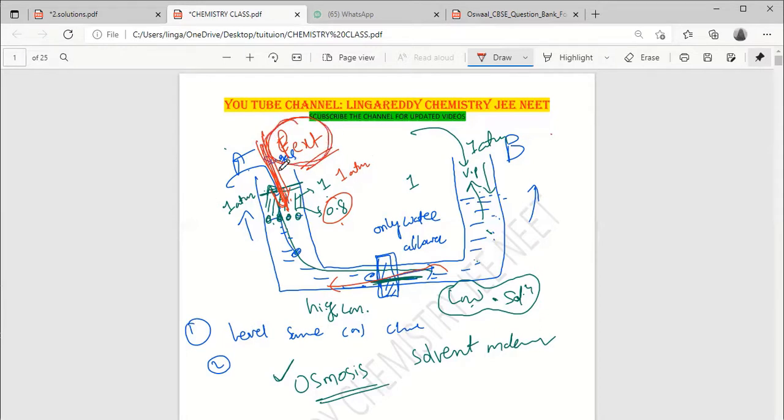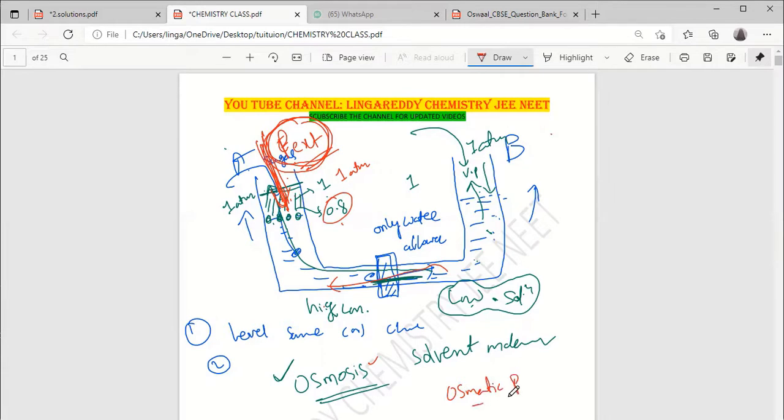So how much pressure is required to stop the flow of the molecules of solvent? Simply, how much pressure is required to stop the osmosis? What is osmosis? Already we defined. Now, the pressure required to stop the osmosis at higher concentration solution is called osmotic pressure.